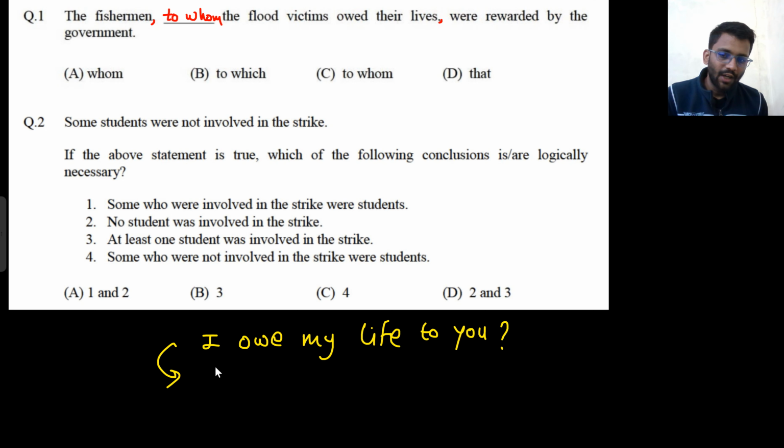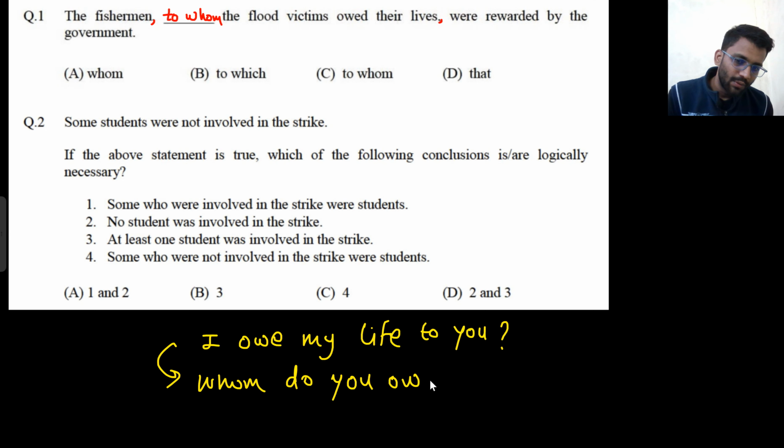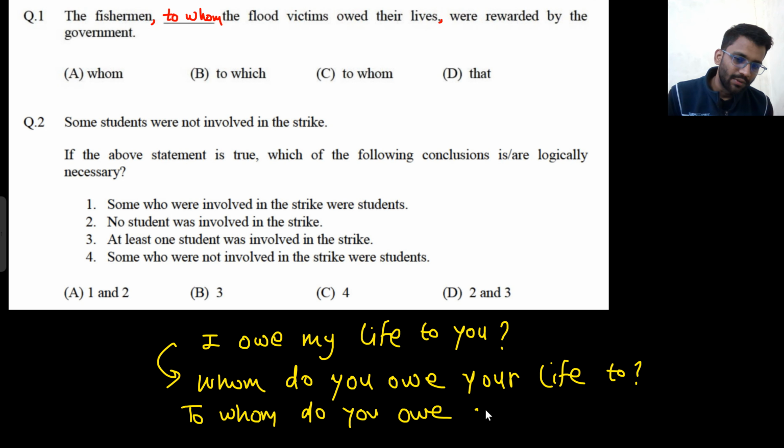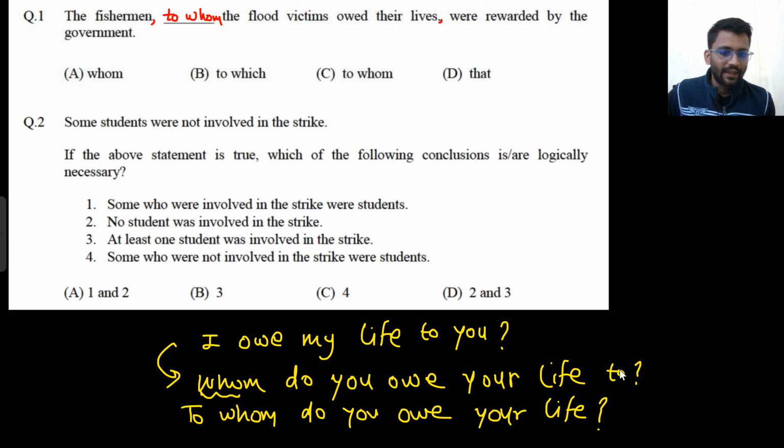And if you want to question this, how will you question this? Whom do you owe your life to? This is how you can ask. Or to whom do you owe your life? So whenever there is a sentence starting with a WH word, what are the WH words? Who, whom, whose, and in the end you have to use to. So you can take that to before as well. So there are two ways. Both are the same. Whom do you owe your life to, or to whom do you owe your life?